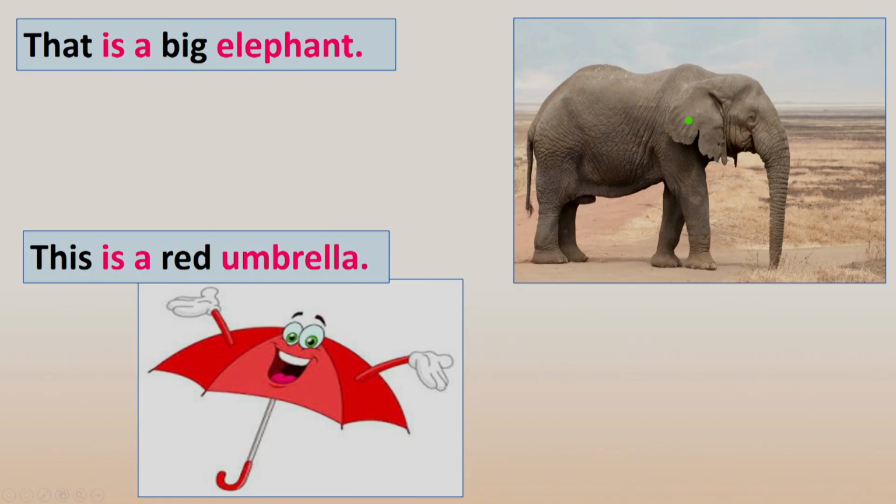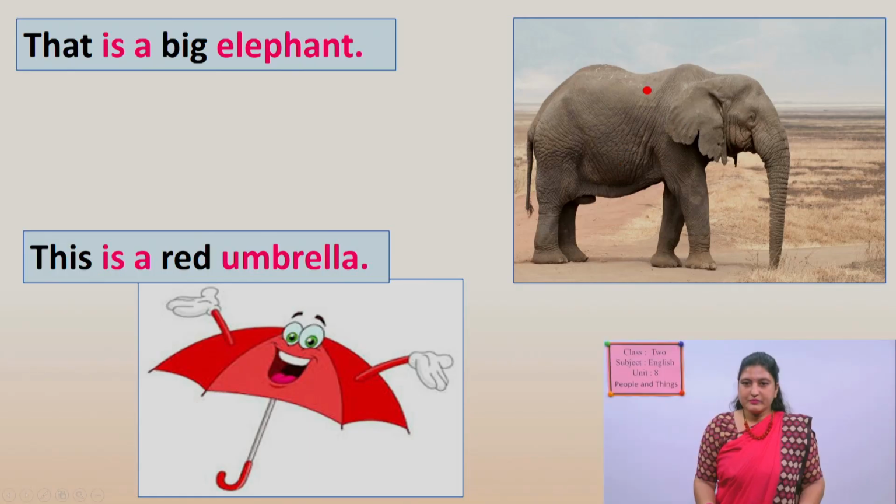Look here. Look at the picture. What is it? Have you seen it? Okay. Can you name it? Yes. Good. Elephant. Yes. Look here. What type of elephant is it? Is it a small one or a large one? Big one? It is big.